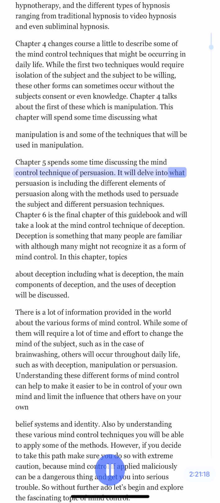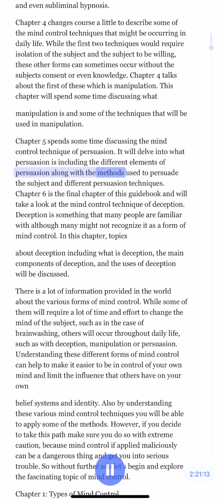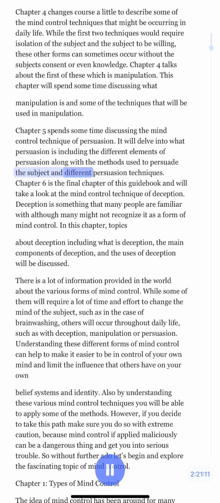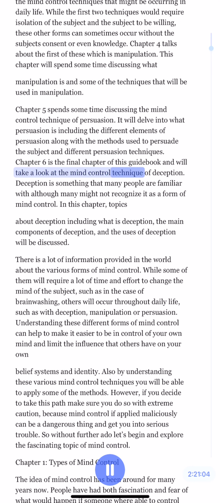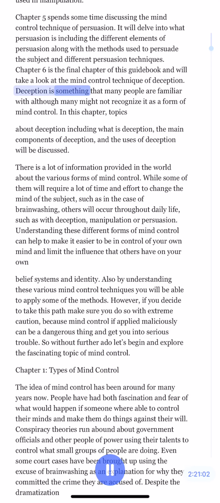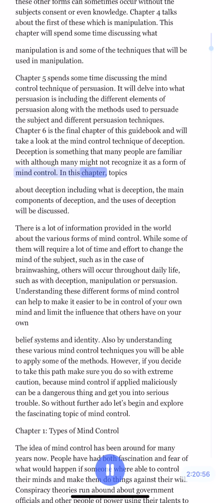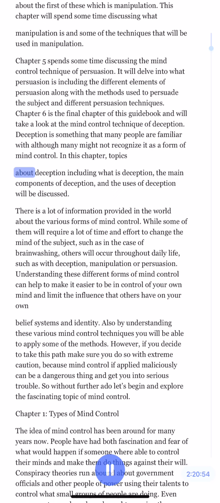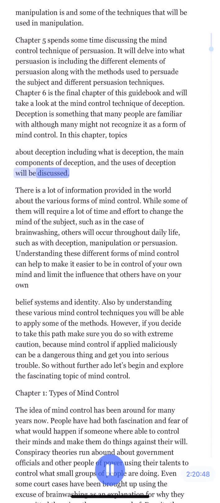Chapter 5 spends some time discussing the mind control technique of persuasion. It will delve into what persuasion is, including the different elements of persuasion along with the methods used to persuade the subject and different persuasion techniques. Chapter 6 is the final chapter of this guidebook and will take a look at the mind control technique of deception. Deception is something that many people are familiar with, although many might not recognize it as a form of mind control. In this chapter, topics about deception, including what deception is, the main components of deception, and the uses of deception will be discussed.